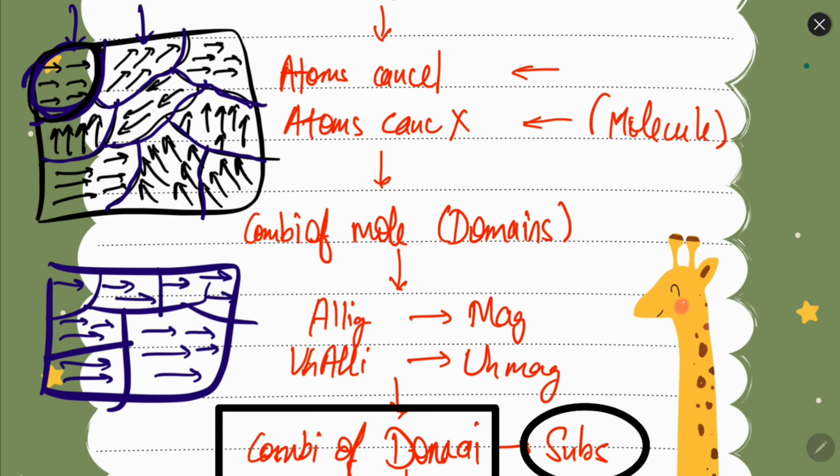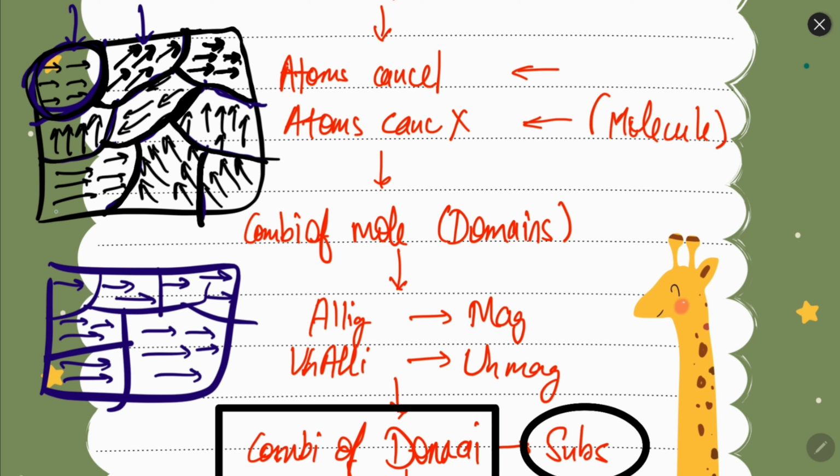For example, this is domain 1. In this, all the magnets are arranged properly. That is, all the molecules which are magnetic are arranged in the same direction. In this domain also, all the magnets are in the same direction like this. In this domain, all the molecules which are magnetic are in the same direction like this, and so on. In all the domains, individually, the molecules are arranged.